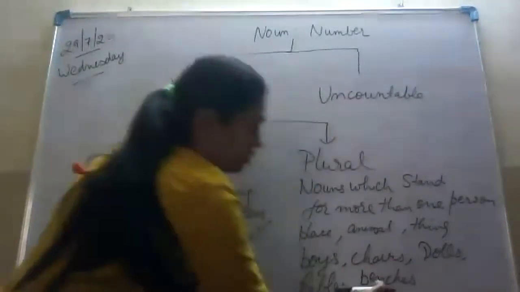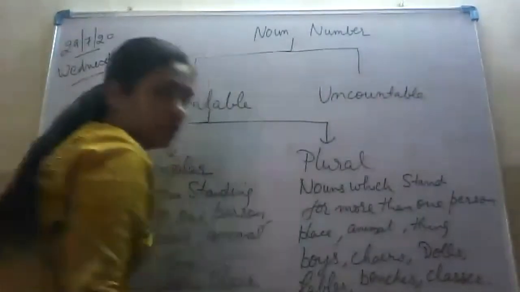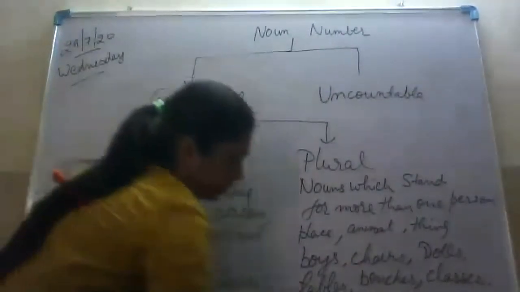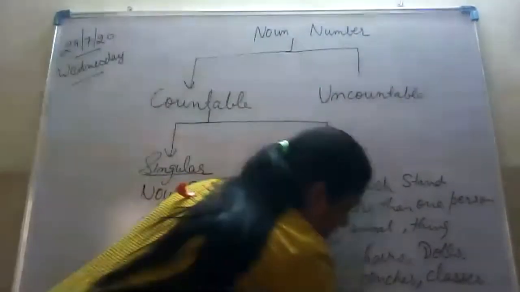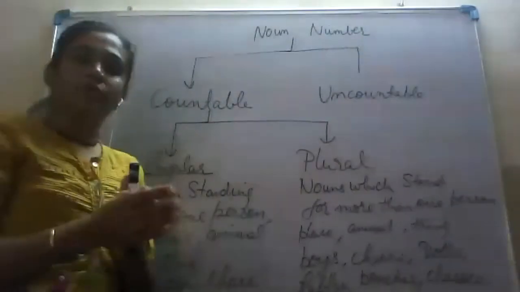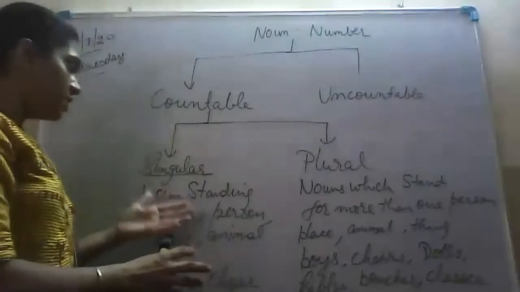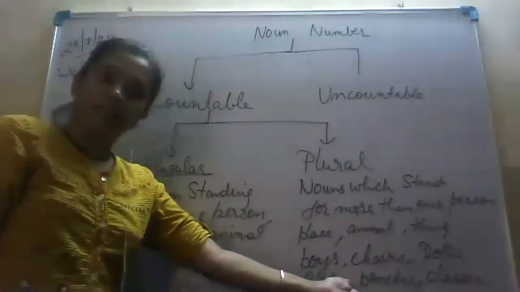Class, classes. Is it clear? Wolf, wolves, W-O-L-V-E-S, wolves. Man, men. Is it clear? So these are some of the examples of singular and plural noun. Is it clear to everybody?